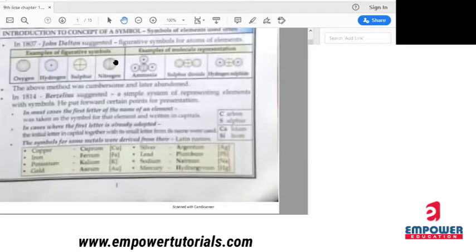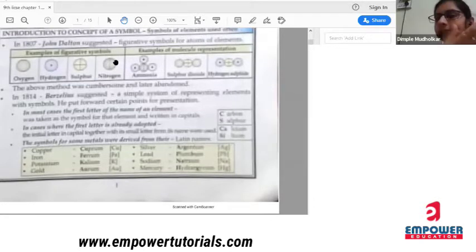Now, introduction to the concept of a symbol. Many scientists have contributed their knowledge for inventing these symbols, or to have the symbols for each and every element. So, first was John Dalton. John Dalton was the first who suggested figurative symbols, means to draw some figures to represent a symbol. Here you can see that oxygen is given by a circle, hydrogen is given by a circle and a point in it. Sulfur is given by making 4 parts of that circle.